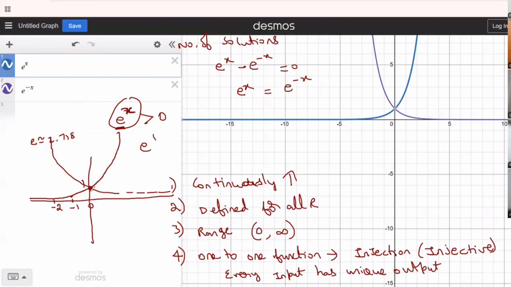Understand how graphs can help us to identify this. There is only one point where these two graphs are intersecting. So that will become the number of solutions. So whenever you see the keyword of number of solutions, try to understand there is going to be a graphical approach behind it. Understood this so far?